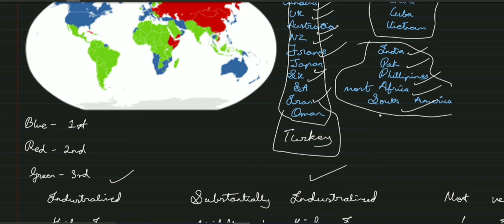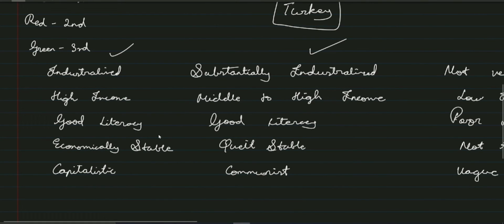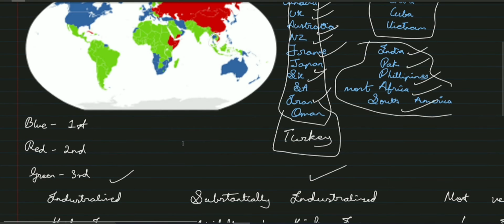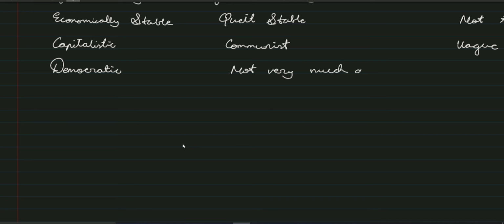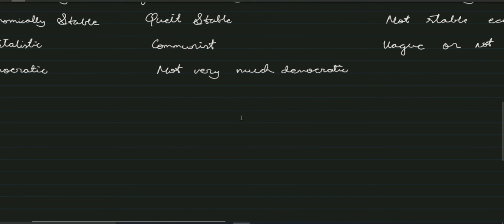Okay, so there are some exceptions in first world countries which do not have these traits, like Turkey, Oman, Iran. Another thing is that they are democratic, and these countries are not very much democratic, kind of vague democracy in there.